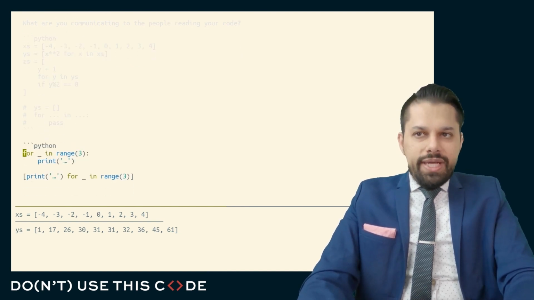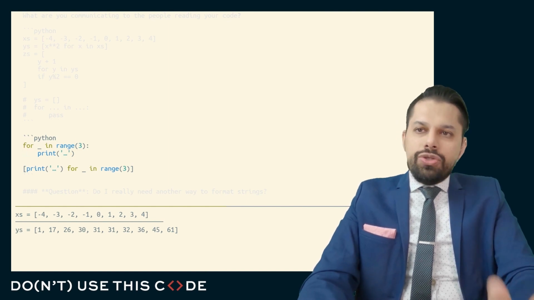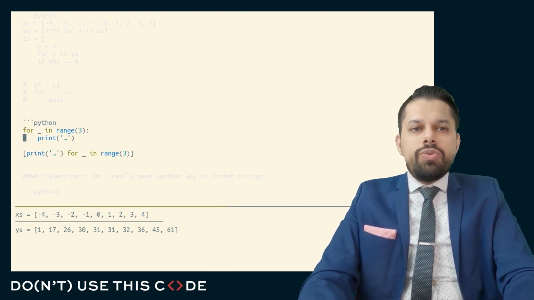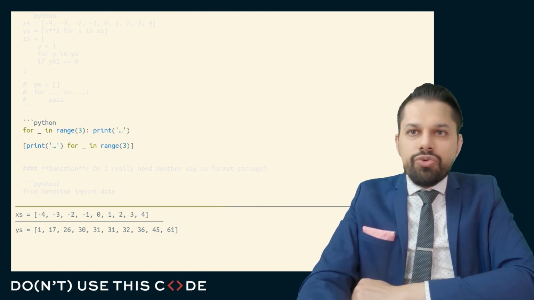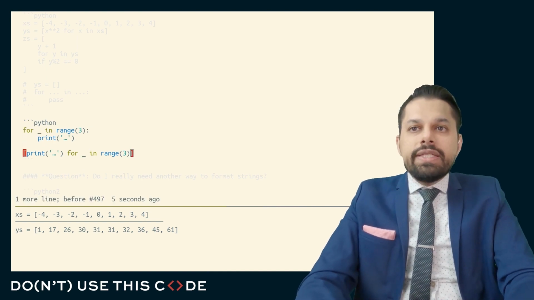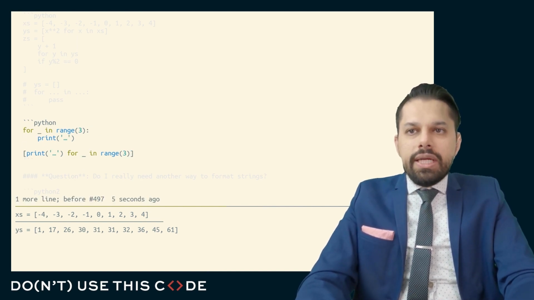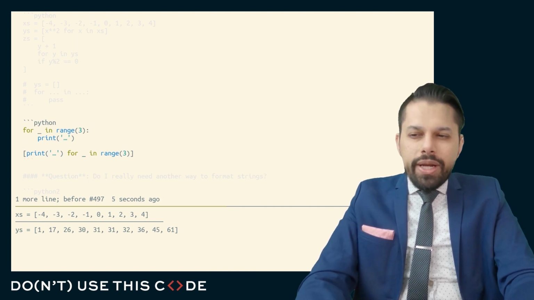This is why, for example, when I see people take code that looks like this, for underscore in range 3, you do something, and they turn it into a comprehension to put this all on one line. First, I already put it on one line. There's really no benefit. Mine is one character shorter. And second, this line is a lie. This line is misleading. This line tells me I want to create a list, and I want to create a list with the results of the print function.